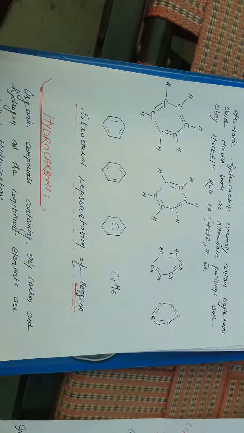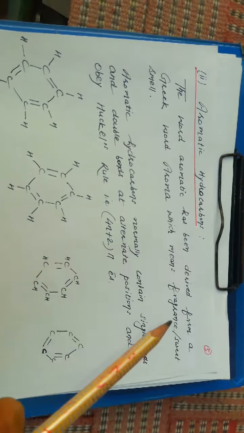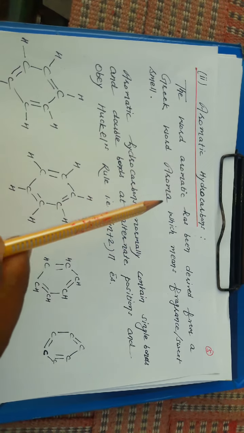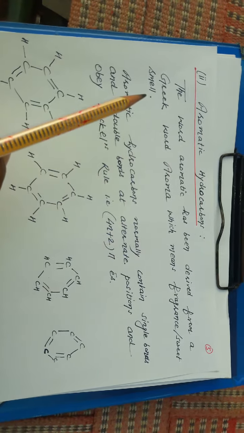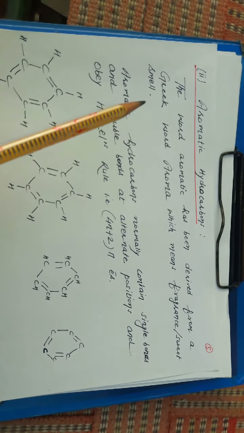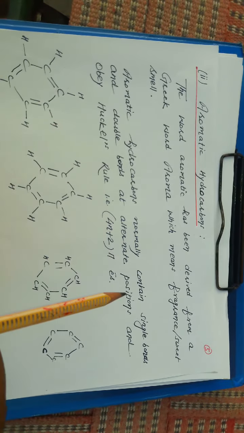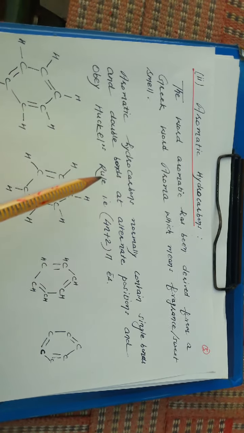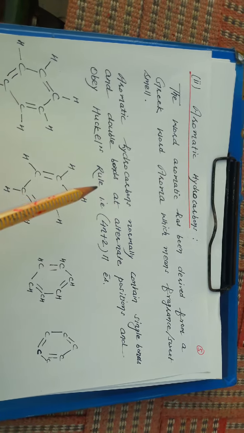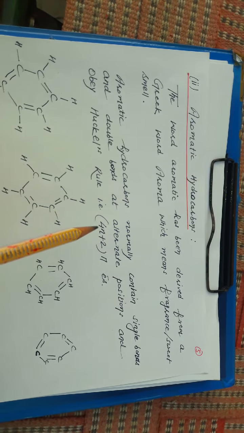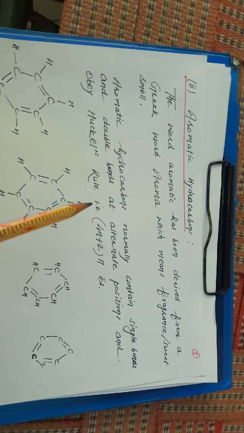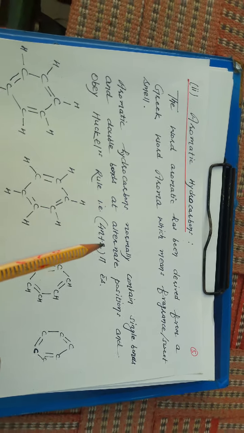On the other hand, about aromatic hydrocarbons, the word aromatic has been derived from a Greek word aroma, which means fragrance or sweet smell. Aromatic hydrocarbons normally contain single bonds and double bonds at alternate positions and obey Huckel's rule. About Huckel's rule we will see later. That is one of the points to show aromaticity or aromatic character.